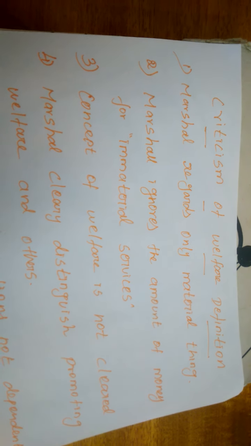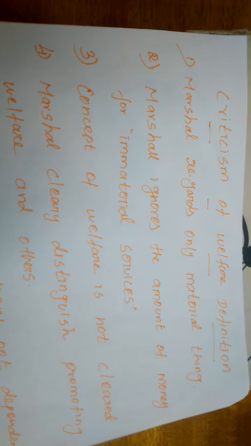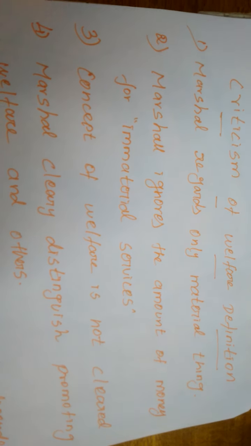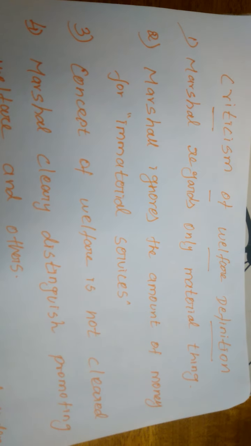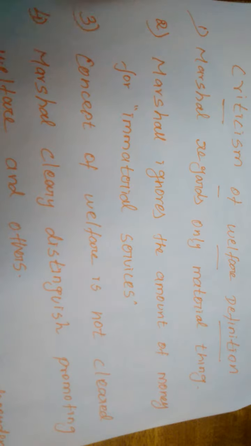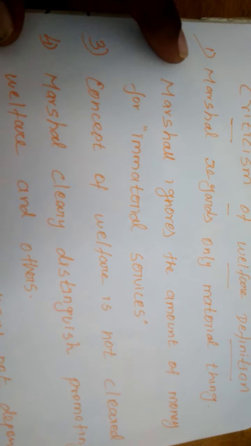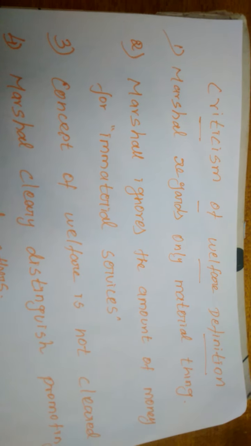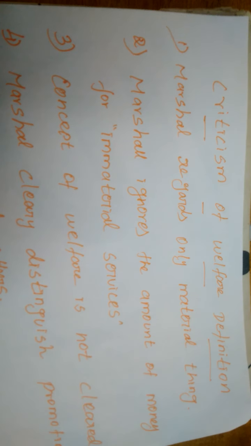Even if these things are not able to increase economic activity, they all have the power to satisfy human welfare. So the second criticism is that Marshall ignores immaterial services.